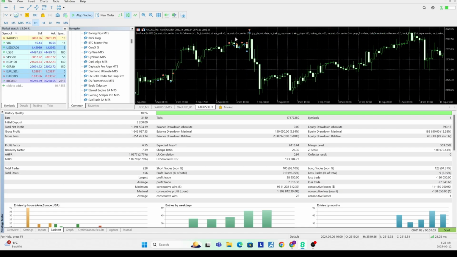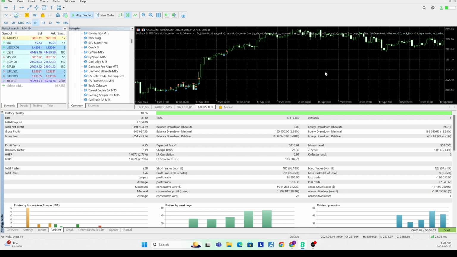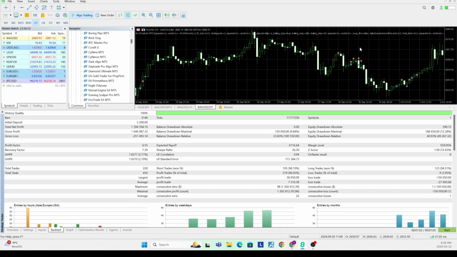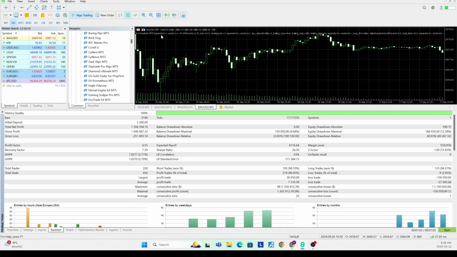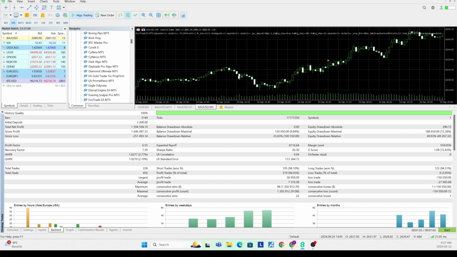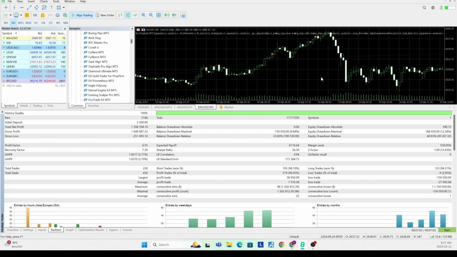And here it appears to be entering almost without any sort of rhyme or reason. Sometimes you're going pro trend, sometimes you're going counter trend, and it's just opening up these pseudo-random clusters of trades at different times of the day. And perhaps if we zoom in here on a lower time frame, we can see a little bit more of what actual approach it's taking. They look to be more mean reverting in nature.